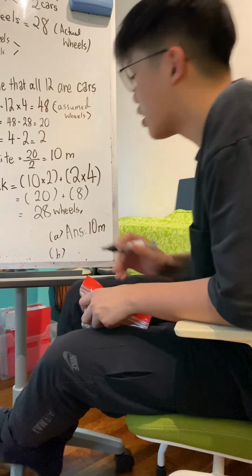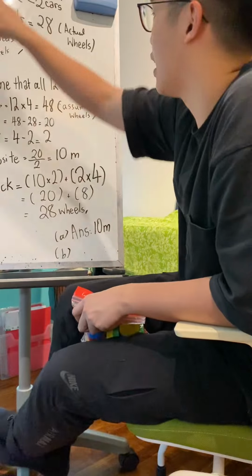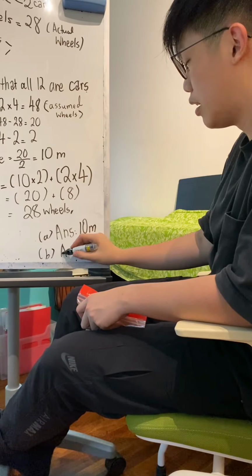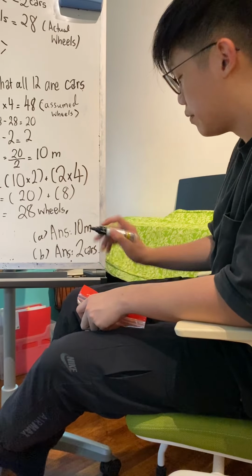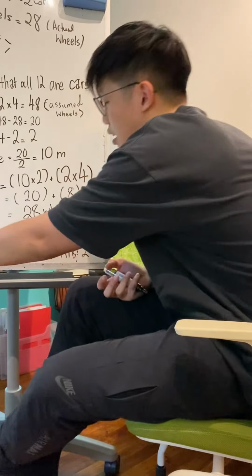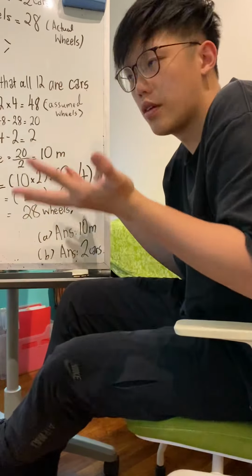For B, let's take a look at B. B says, how many cars are there? We have already found cars. Agree so far? So therefore, I will just write 2 cars. Am I making sense here? And therefore, this is my answer and you are done for this question.